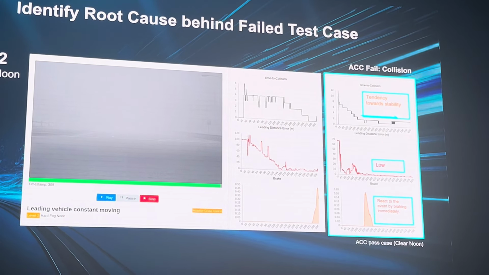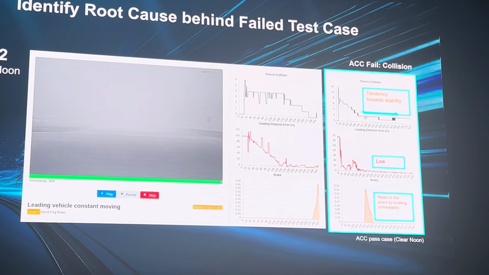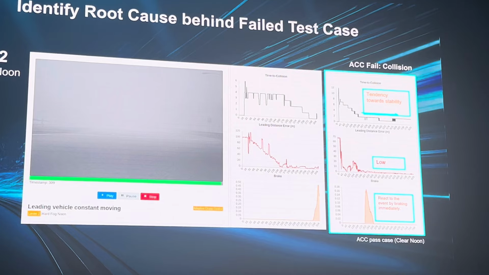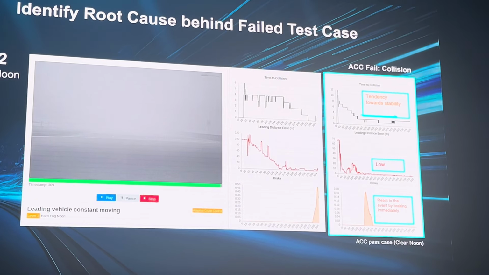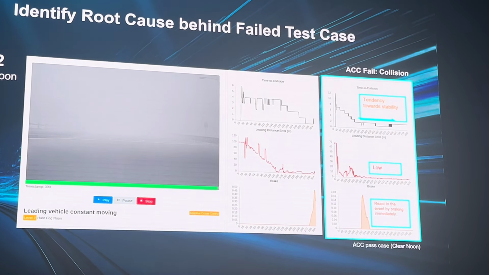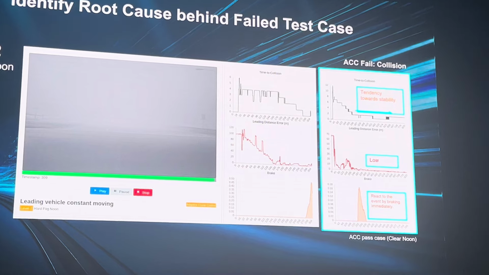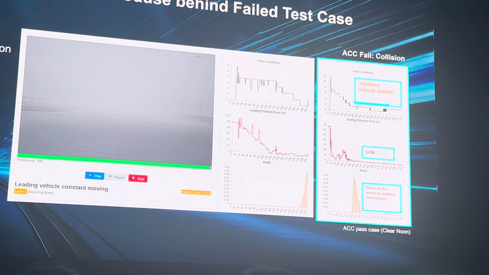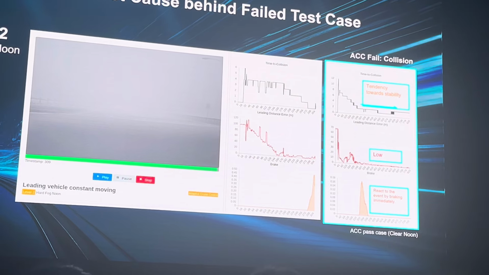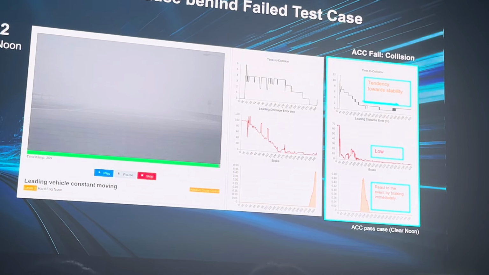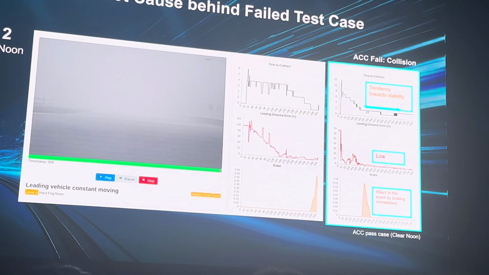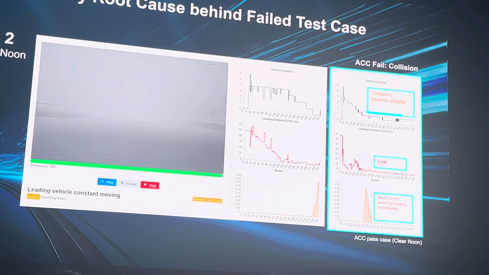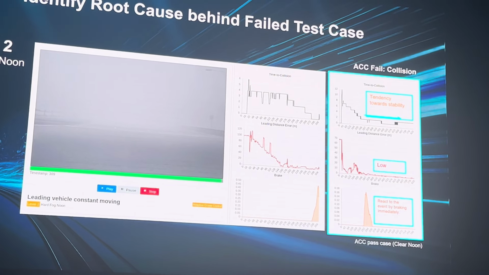Now, if you examine the error plot, it seems that the error of the distance estimate is much higher than in the previous case. That's the reason, because there's a lot of error in estimating the distance. And also, as a result, the brake was pressed too little, too late, leading to the eventual unavoidable collision, and therefore it fails the test. So now we know the reason, right?